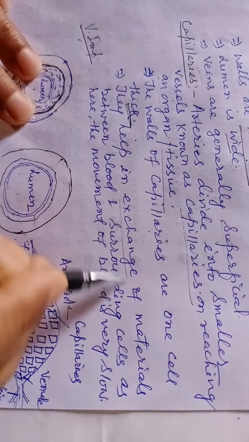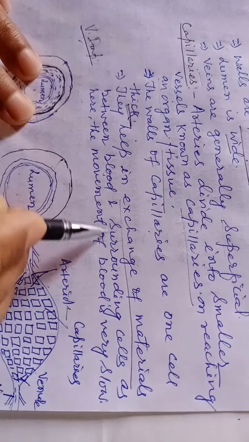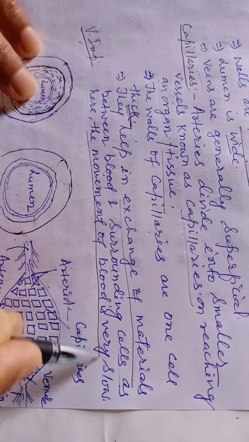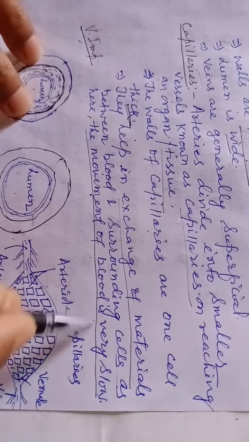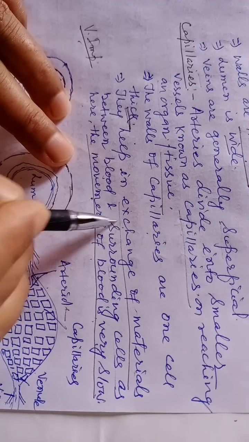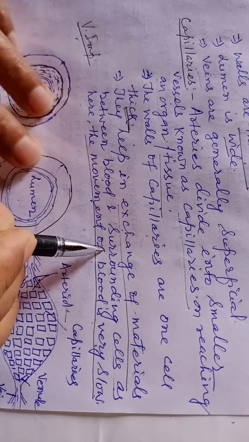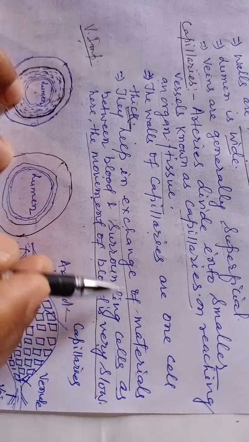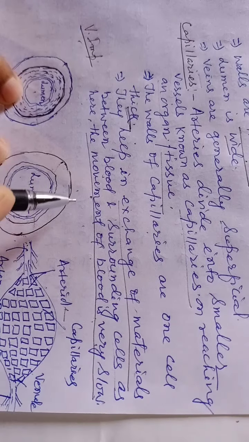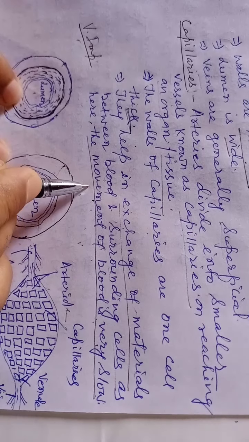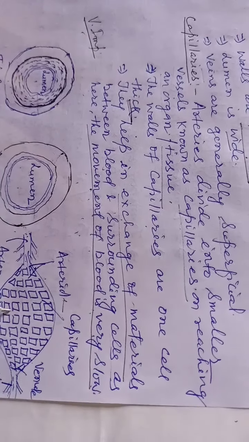They help in exchange of material between blood and surrounding cells, as the movement of blood here is very slow. It provides sufficient time for materials to be exchanged between the cell level and the bloodstream, via capillaries.